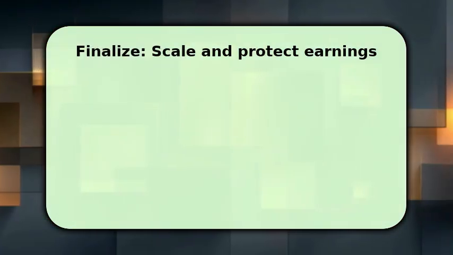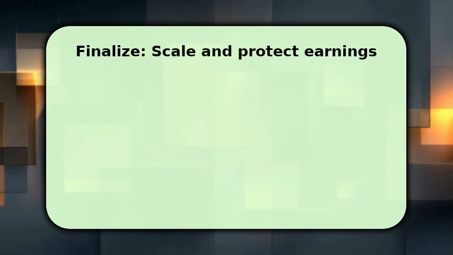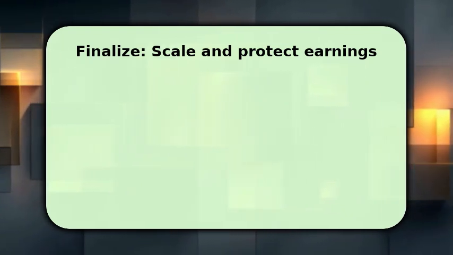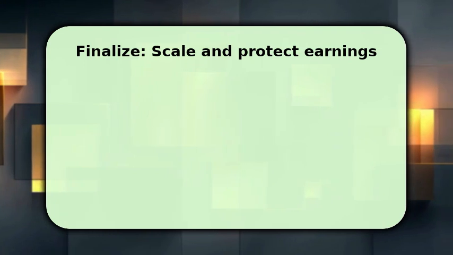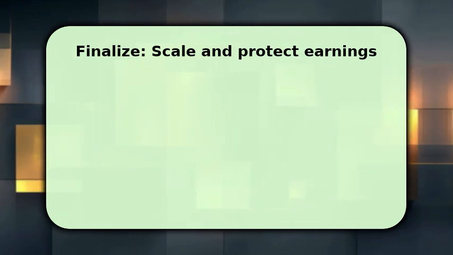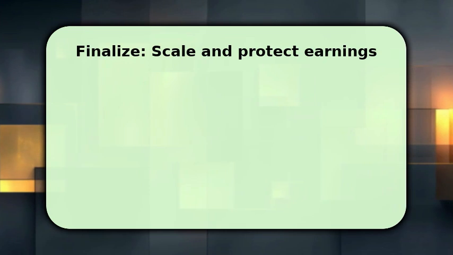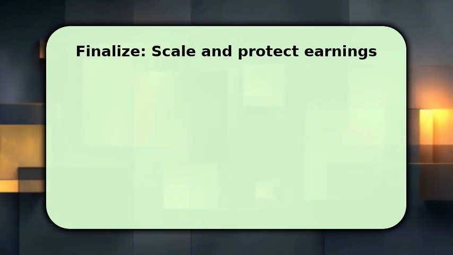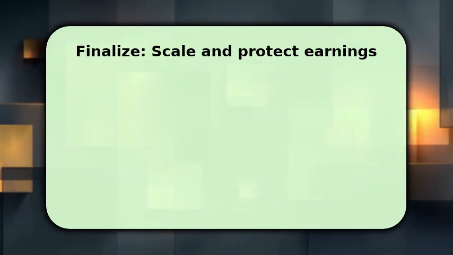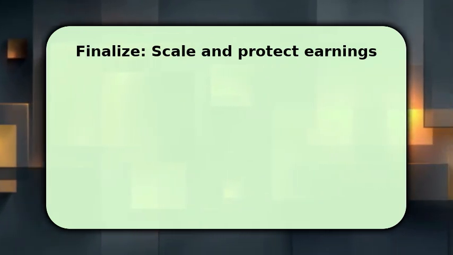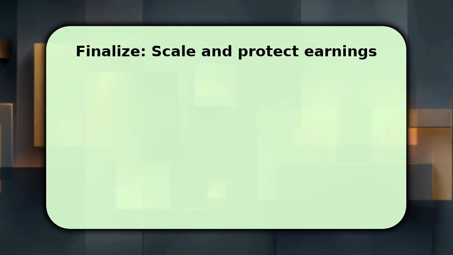You finish by systematizing growth and protecting income. Reinvest a portion of profits, 20 to 30%, into better editing, paid ads, and guest experts to raise view velocity and RPM. Then set up bookkeeping and separate bank accounts. Estimate taxes quarterly and collect Form 1099s from sponsors.